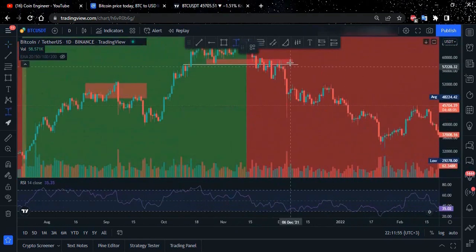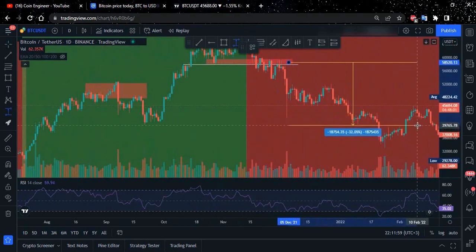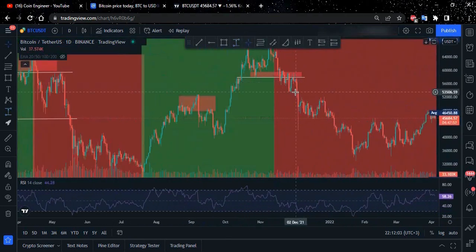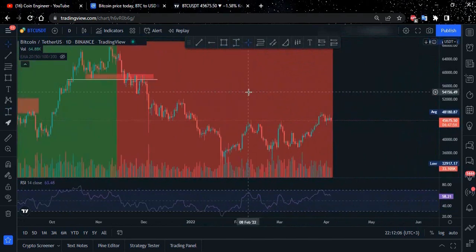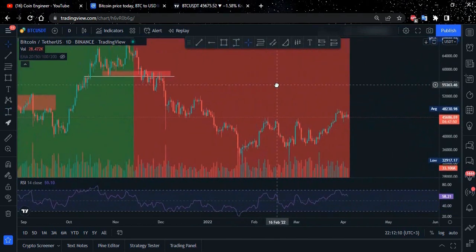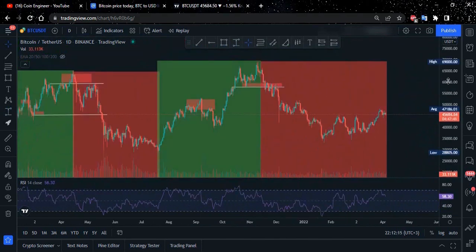So can you imagine how much you will lose? It's like 22%, 32%, depending on your psychology. So this is a critical one. It is super critical to use stop loss.